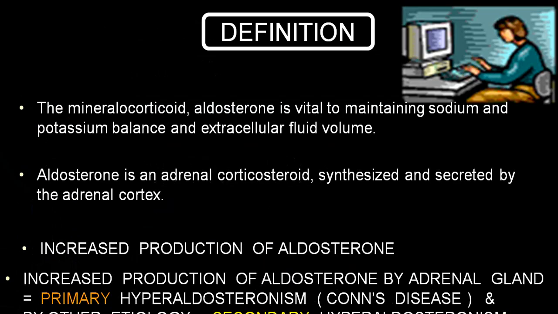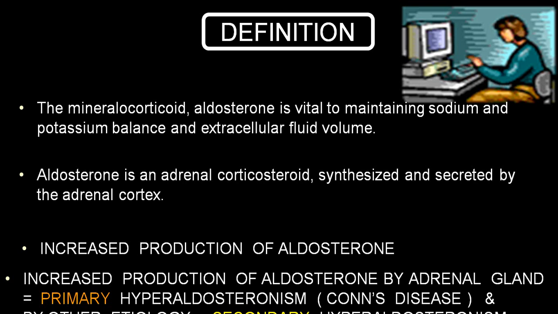Mineralocorticoid, also called aldosterone, is the hormone synthesized and secreted by the adrenal cortex, mainly the zona glomerulosa. If the production of this hormone is increased by the adrenal gland, then we call that primary hyperaldosteronism, and that is called Conn's disease.